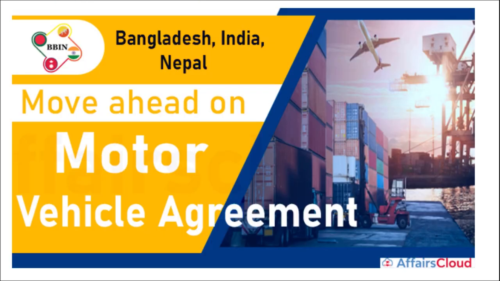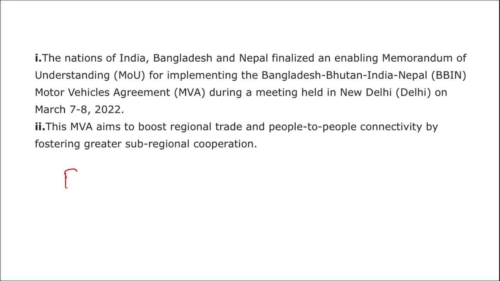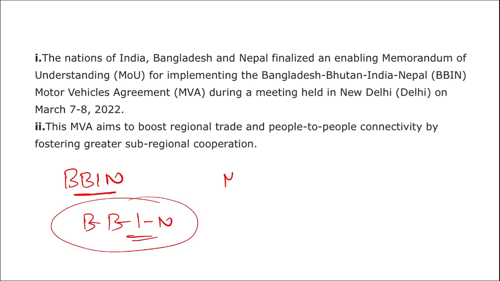So friends, now we'll be talking about MVA, that is Motor Vehicle Agreement. The nations of India, Bangladesh and Nepal have finalized a memorandum of understanding for implementing the BBIN Motor Vehicle Agreement. What is BBIN? First of all, you should know the countries that are in BBIN. That is Bangladesh, Bhutan, India and Nepal. Alright, this is BBIN. What is MVA? Motor Vehicle Agreement. Alright, this is MVA.